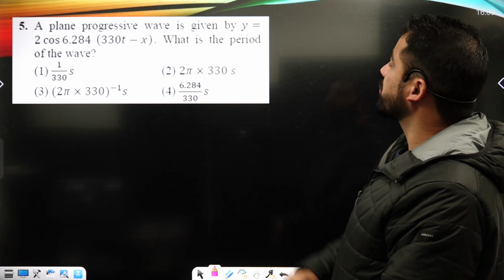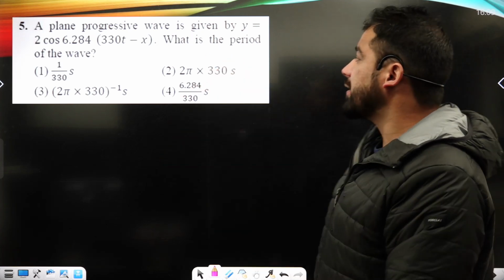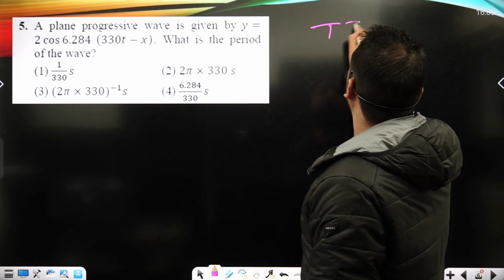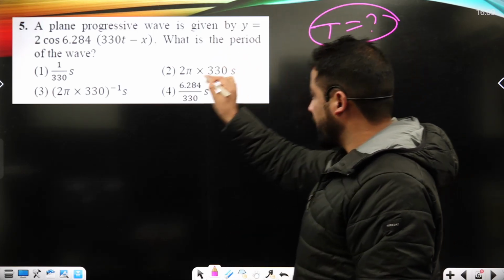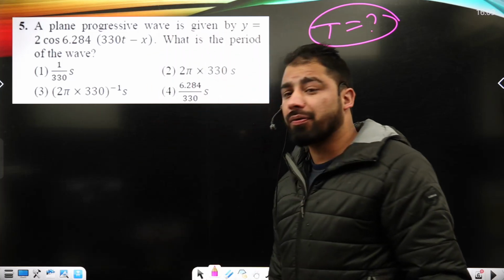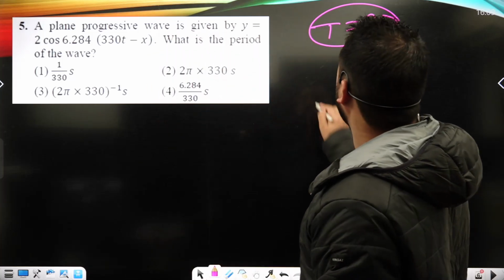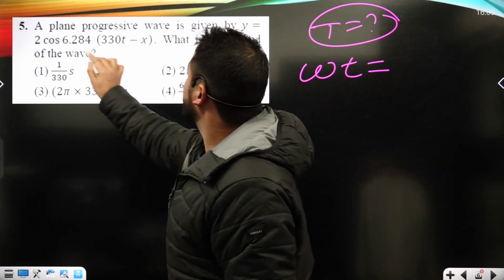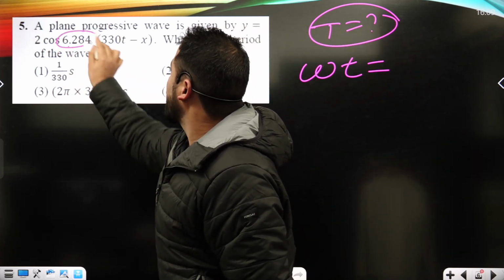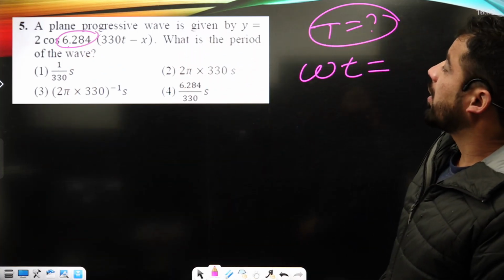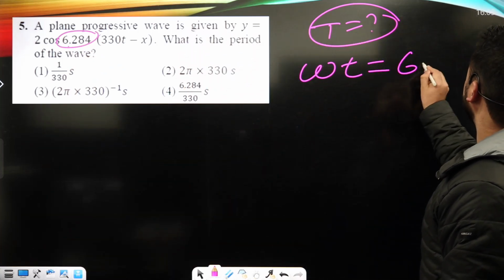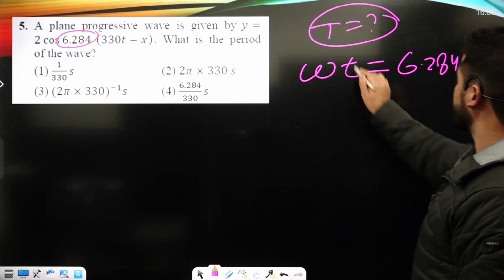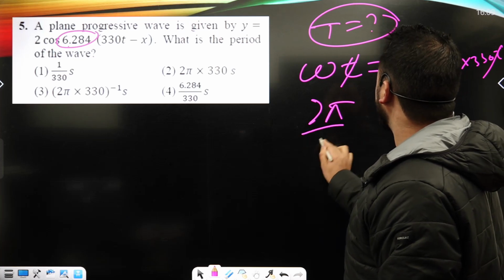Now a plane progressive wave is given by the displacement. What is the period of the wave? We are asked to calculate the period of the wave. How exactly will the period come out? We can compare omega t with the given term, which is 6.284 into 330 times t. Omega is 2 pi upon T by definition.